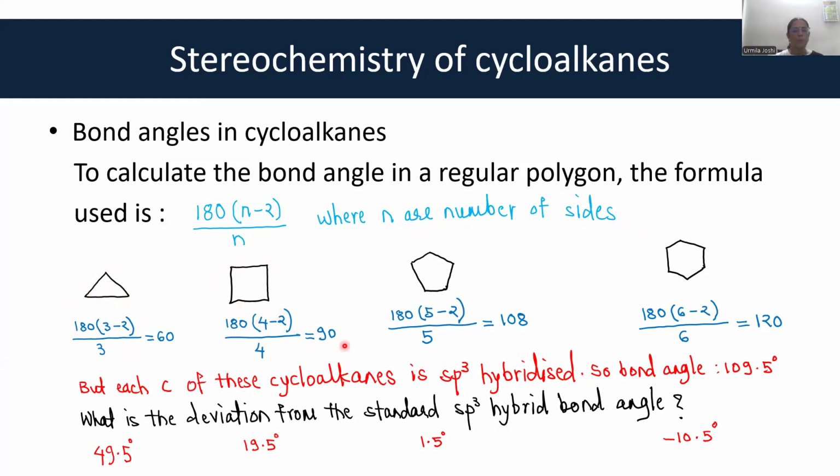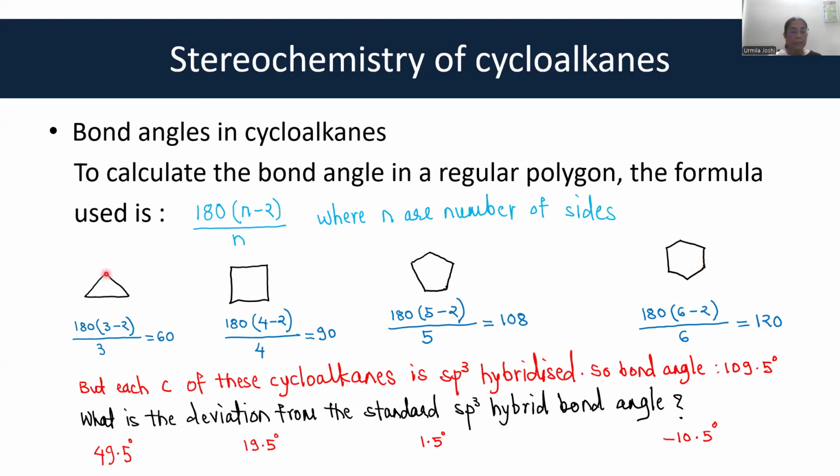Likewise, in cyclobutane, the bond angle is 90. In cyclopentane, the bond angle is 108, this bond angle. And in cyclohexane, this bond angle is 120. Okay.